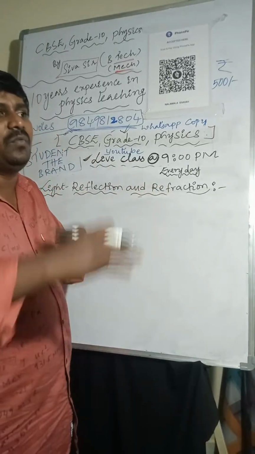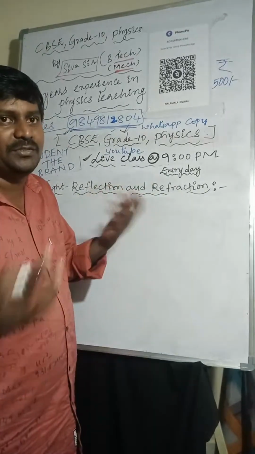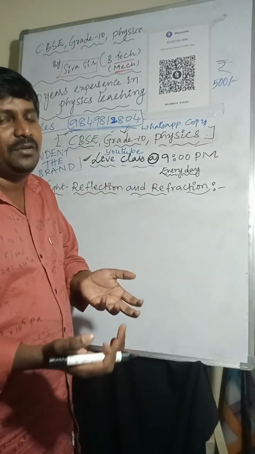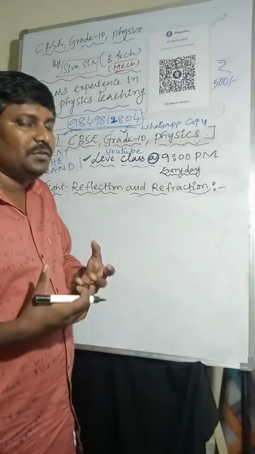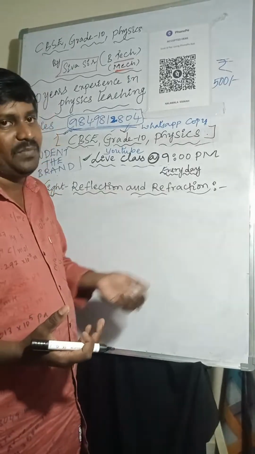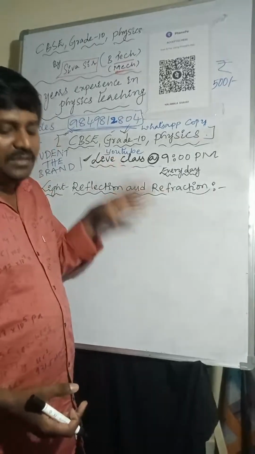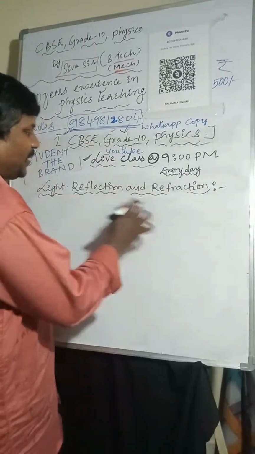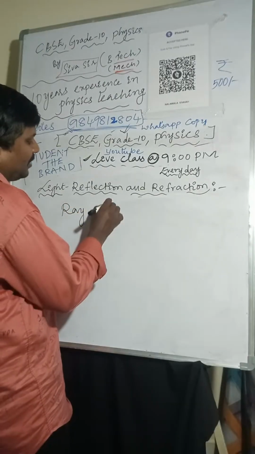See, if you are going to war, we need weapons. Yes or no? If you are going to the exam hall, you need content to write on the exam. If you want to get good marks, you should study well. Right here also same thing. If you want to draw the image formations, you need ray rules. These are the ray rules, very important ray rules. So practice with me, draw with me.